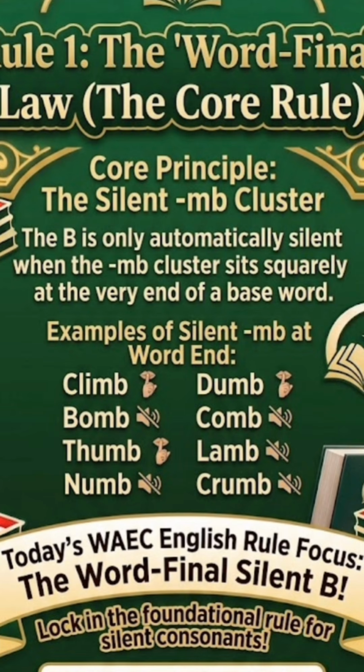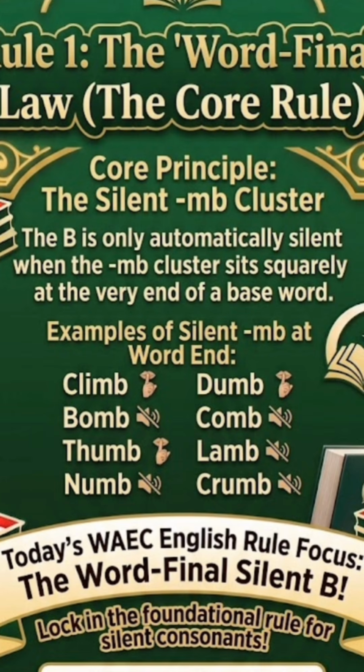When does this happen? Okay, let's have rule 1. The B is silent when the MB cluster sits at the very end of a base word. If a root word has MB as the last letters, as the final letters, the B is silent. For example, we have climb, bomb, thumb, dumb, comb, lamb, numb, crumb.